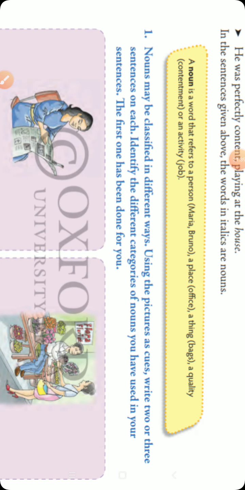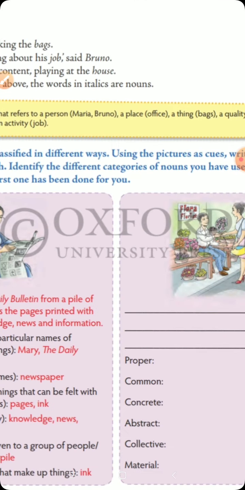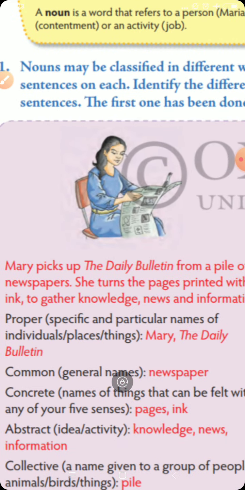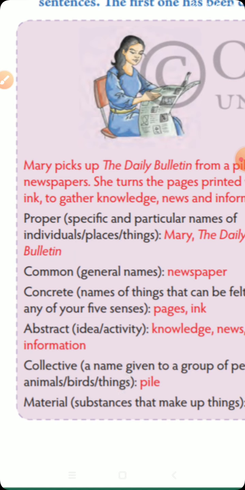So these are the nouns. Now this is the exercise which we have to focus on. Like this, it is having a paragraph. Then they are saying what is common noun in this, what is proper noun, what is concrete noun, concrete and abstract and collective, and similarly material noun.